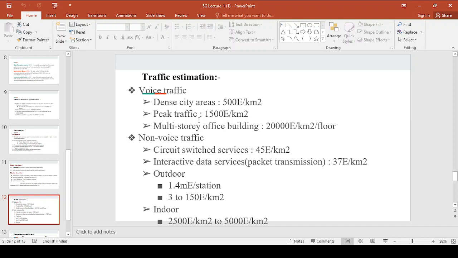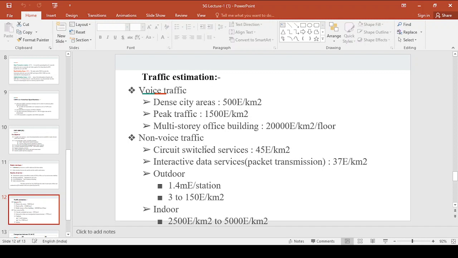Now coming to next one, peak traffic. 1500 erlang per kilometer square is the traffic estimation for voice traffic under peak traffic, right? Now coming to next one, multi-story office building. Now the traffic estimation is 20,000 erlang per kilometer square per floor.